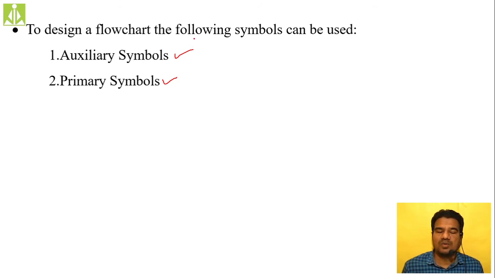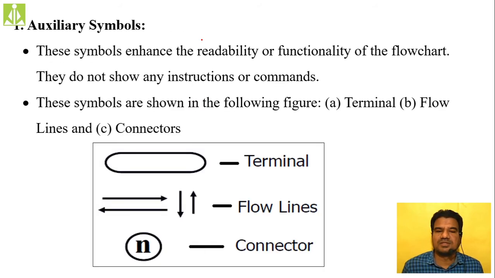Now we have to see what auxiliary symbols are, how many different types of auxiliary symbols we have, and what their shapes and designs are. All those things we have to understand. Then the same for primary symbols also: what is the motive behind using these primary symbols, what are their shapes and designs, and if they are used inside your flowchart, what they will represent. We have to understand these one by one. So first we'll start with auxiliary symbols.